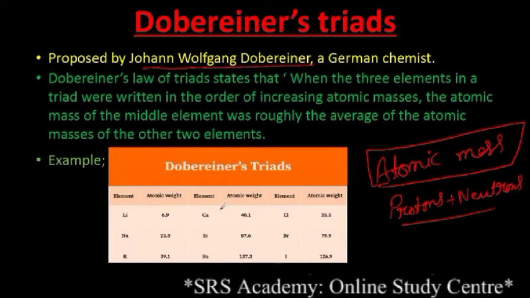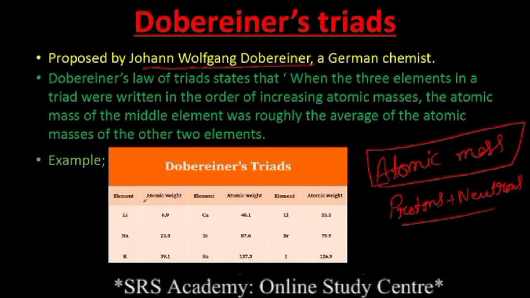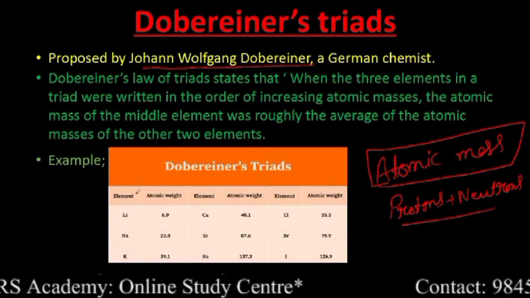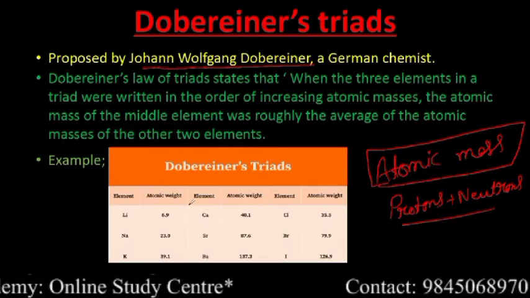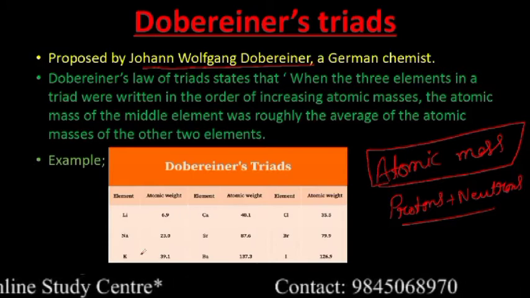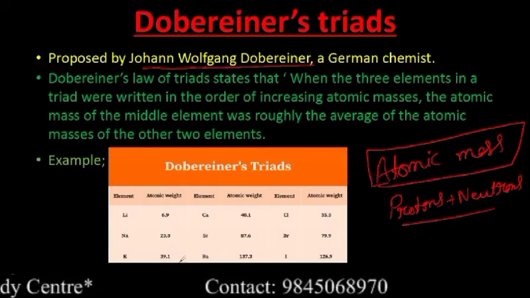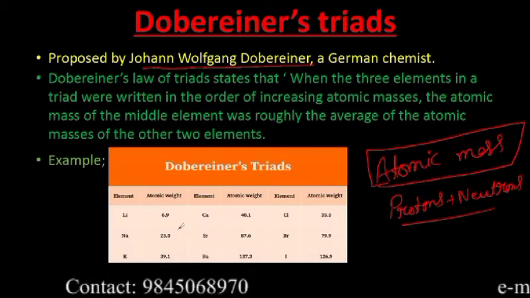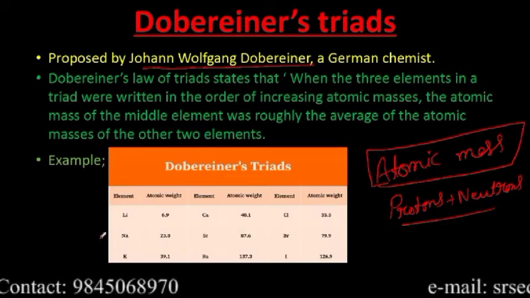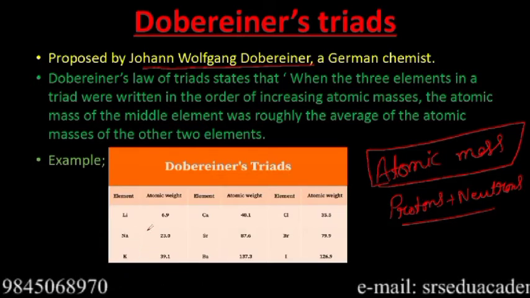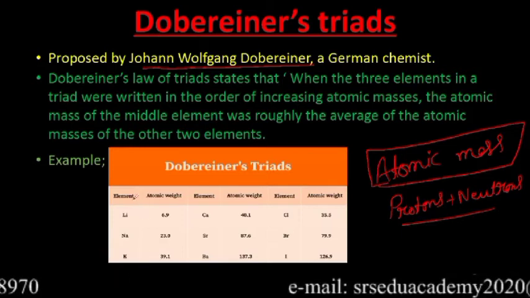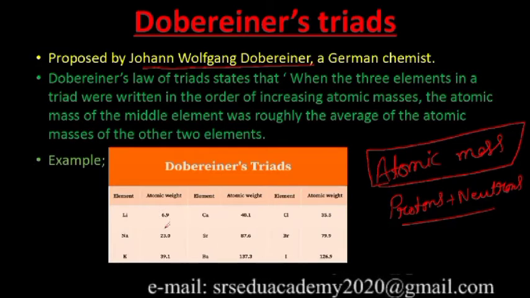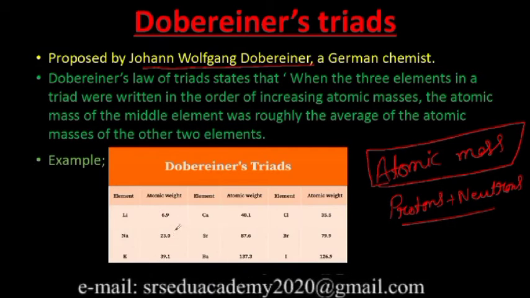What he did is, he found there are some elements that, when arranged in a group of triads, have similar properties. Clear? So this is the way of classifying the elements based on similar properties. He identified some groups of elements. When these groups are kept in the form of a triad, what do you mean by triad? Tri means 3. He observed that the properties of all these elements look similar.